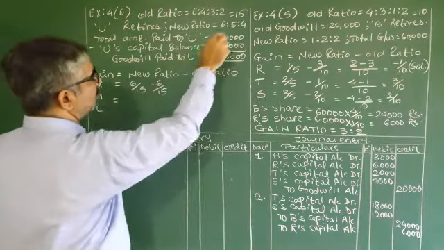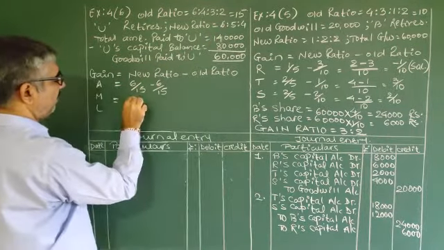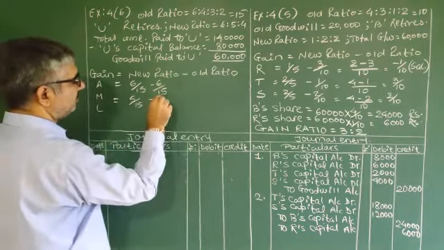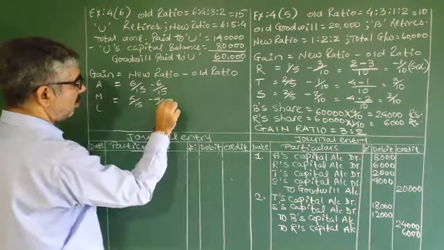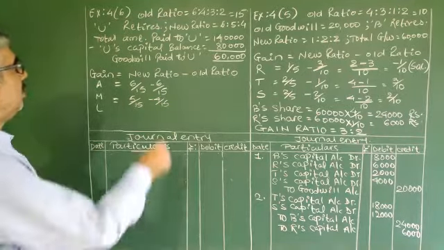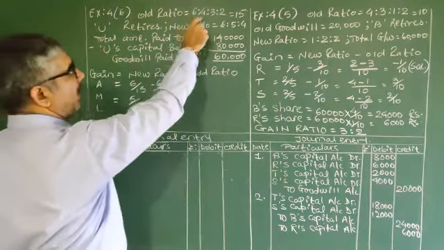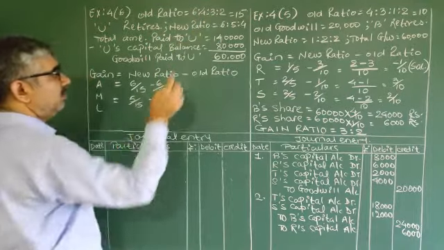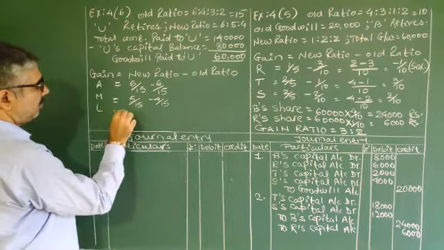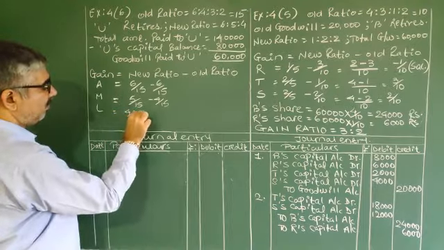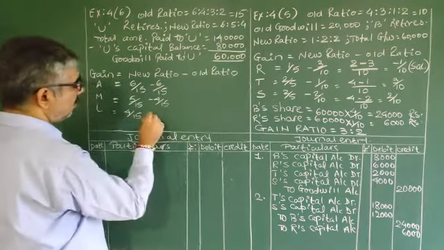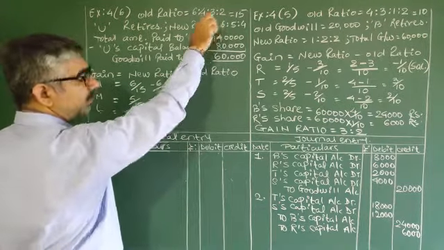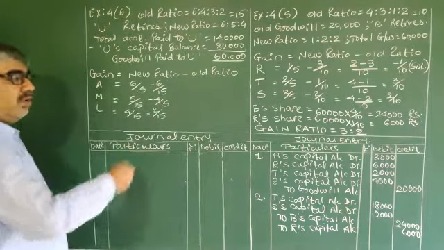For M, 5 by 15 minus 4 by 15. U retired. So for L, 4 by 15 is the new ratio, minus 2 by 15 is the old ratio.